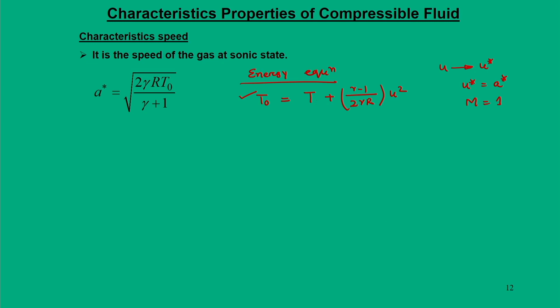For that case we can rewrite this equation as T naught is equal to T star, that is, the arbitrary state becomes the star condition, plus gamma minus 1 by twice gamma r into u star square. So, you solve for u star.